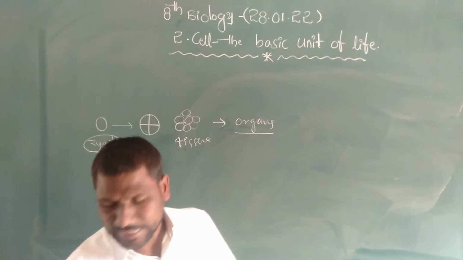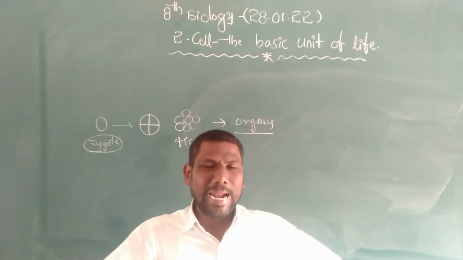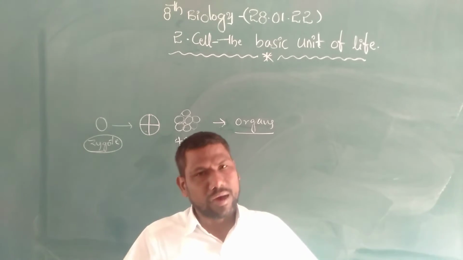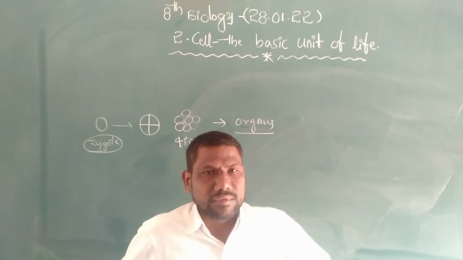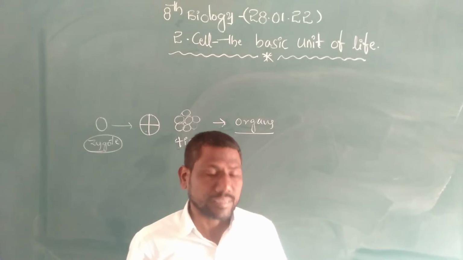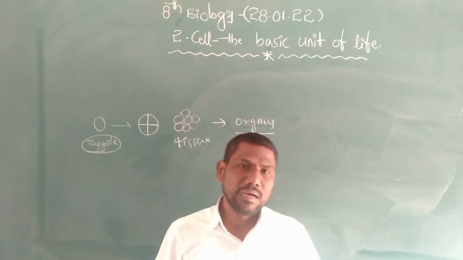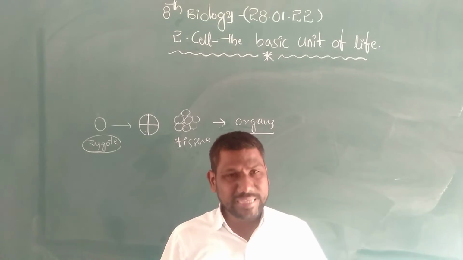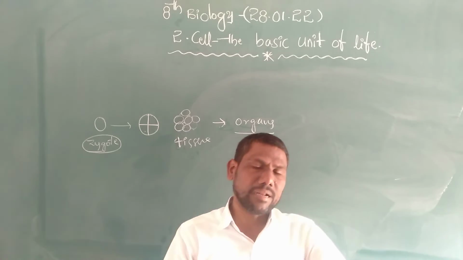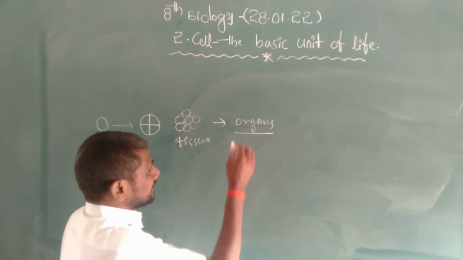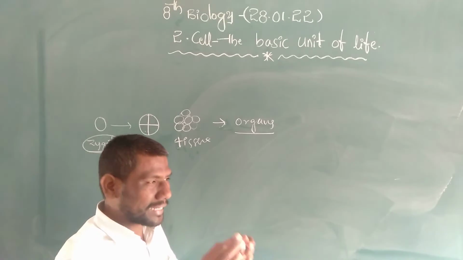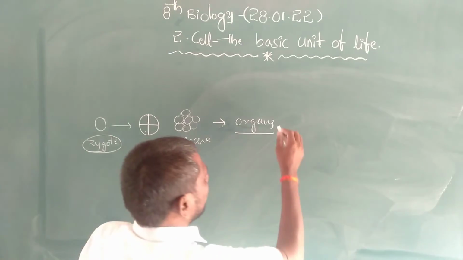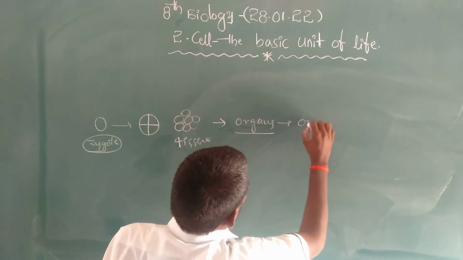For example, in our body, 2 hands are organs. Head is one organ. This chest part is one organ. Legs are different organs. These are external organs. Internal organs are also there. A number of organs are arranged in a systematic manner and form an organ system.